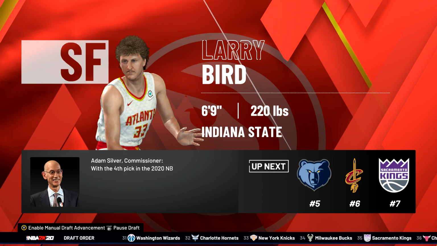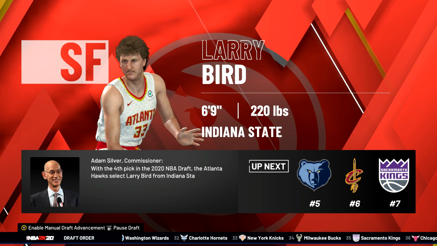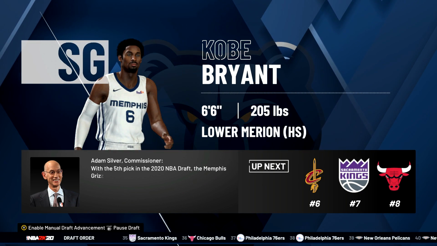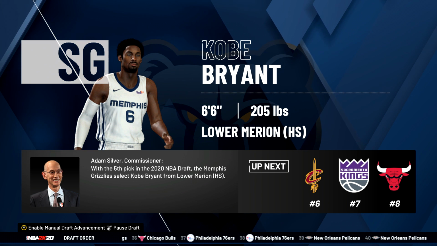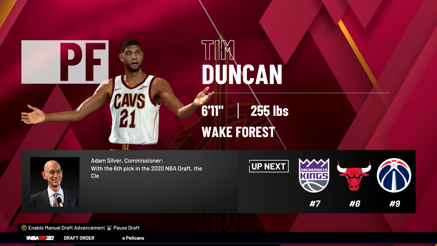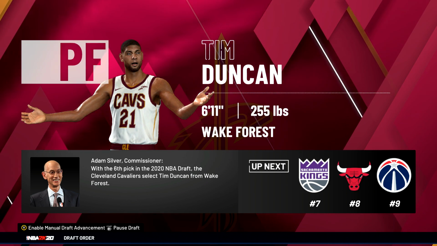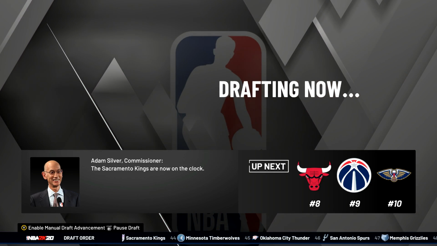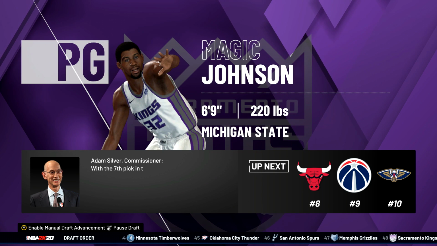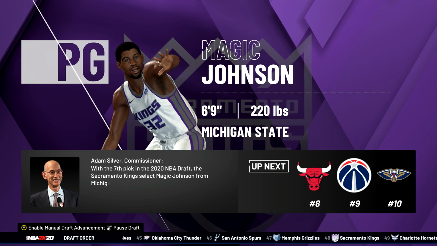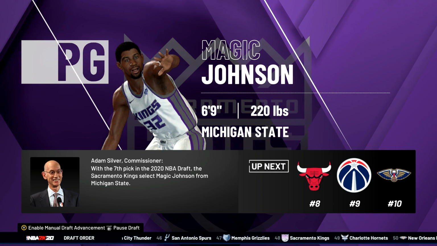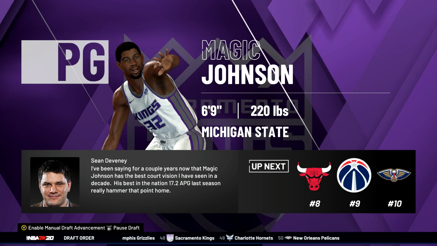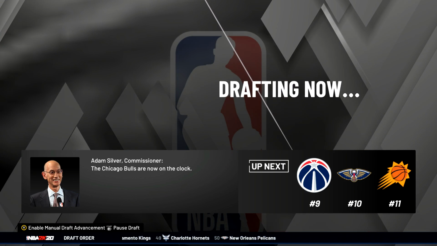At number 4, we got Larry Bird on the Atlanta Hawks. At number 5, we got Kobe Bryant going to the Memphis Grizzlies. At number 6, we got Tim Duncan on the Cleveland Cavaliers. Interesting, Kobe didn't go last out of all our players despite being the lowest overall. At number 7, though, we got Magic on the Sacramento Kings. So far, everybody going to different teams, which is really interesting. It's going to be weird seeing them in different jerseys.